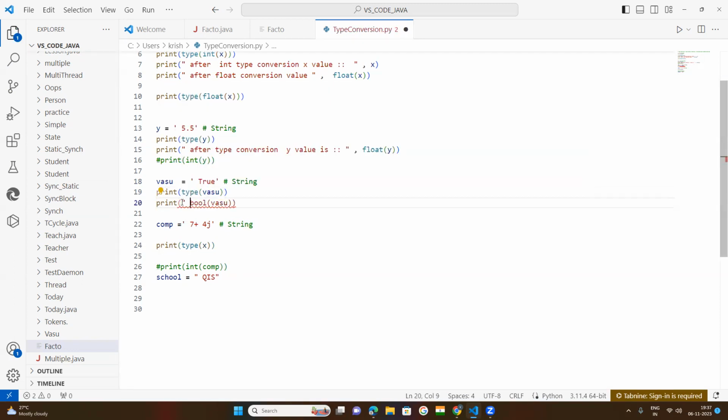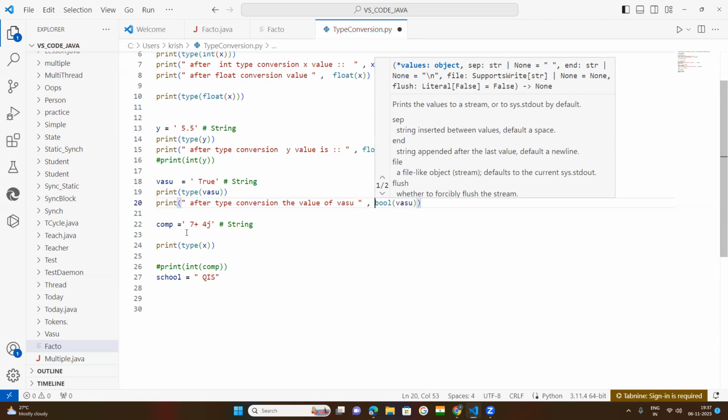Okay, after type conversion, the value of which variable? The value of Vasu. Vasu is a variable. Okay, now comma.